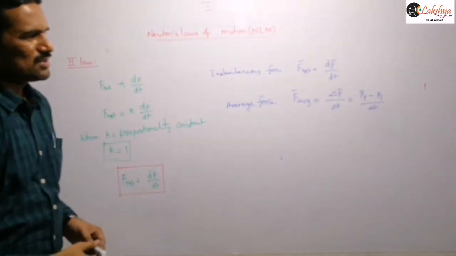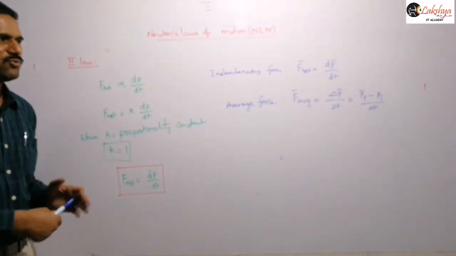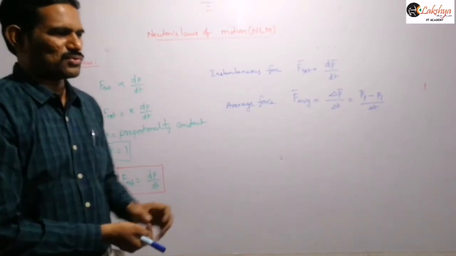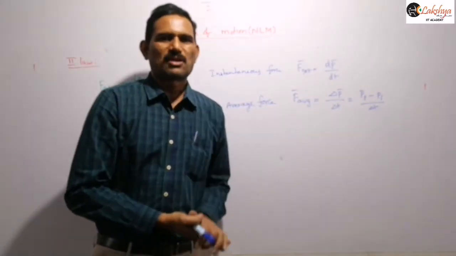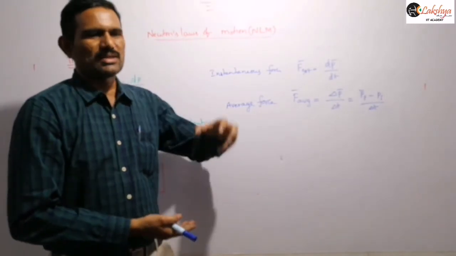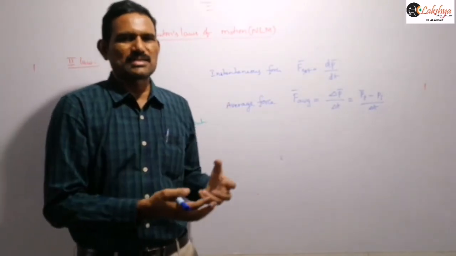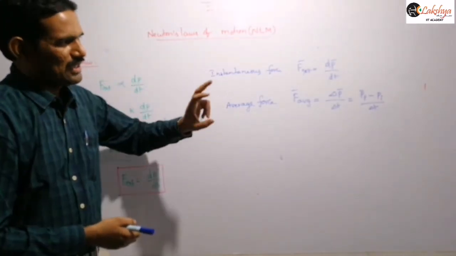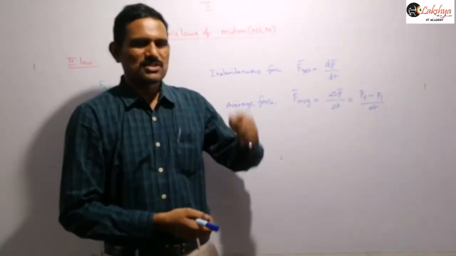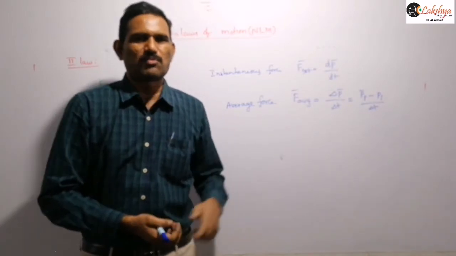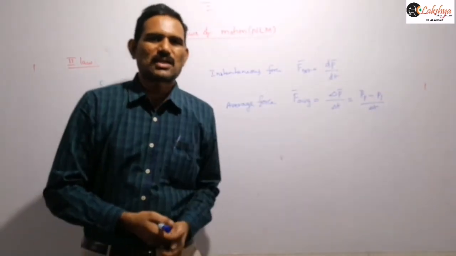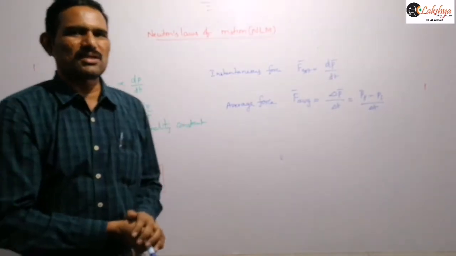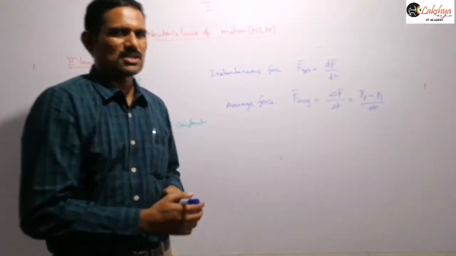So that is the meaning of average force: final momentum minus initial momentum. If you want to calculate how much force is acting in a certain time interval, suppose the time interval is 10 seconds, then at t equal to 0 what is its momentum, and at t equal to 10 seconds what is its momentum, we need to consider. So you calculate the change in momentum over the 10 seconds. That gives the average force.